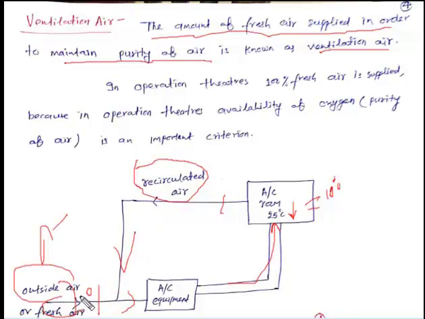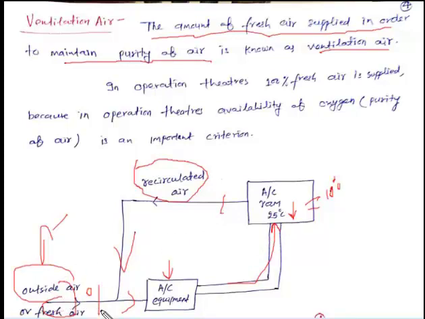Therefore, when it mixes with the recirculated air, the temperature of the air which enters into the air conditioning equipment will comparatively increase. Therefore, it can raise the load over the air conditioning equipment. So this ventilation air is not always used, but when we need to maintain the purity of air inside the room, then we use ventilation air.